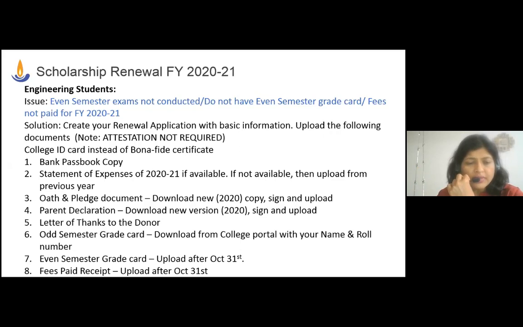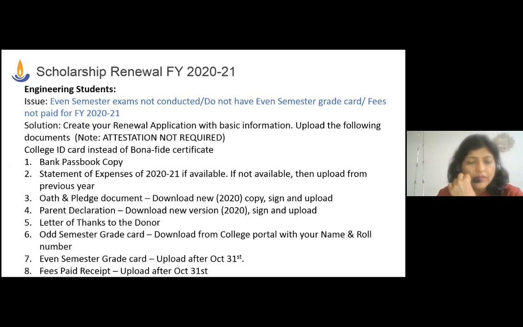If your even semester has been completed by the college, download the even semester grade card and upload that for us. If it is not available with you, it is all right, leave it empty. We will wait for you to upload. Even after October 31st, it is fine. You can always log in to your application and upload the even semester grade card.